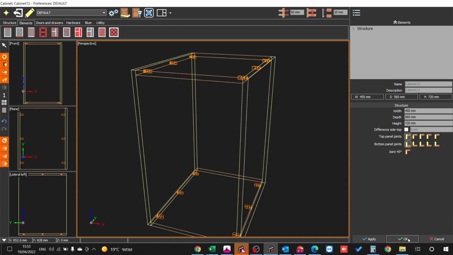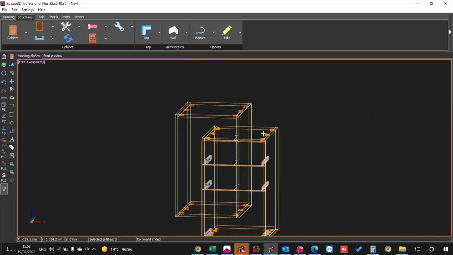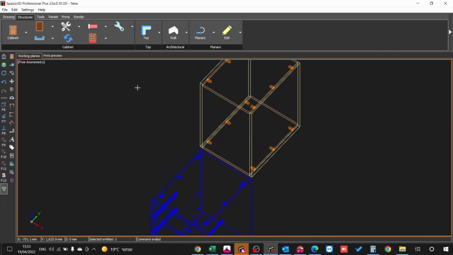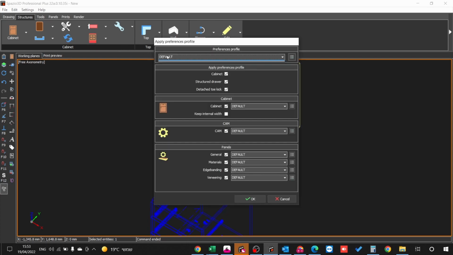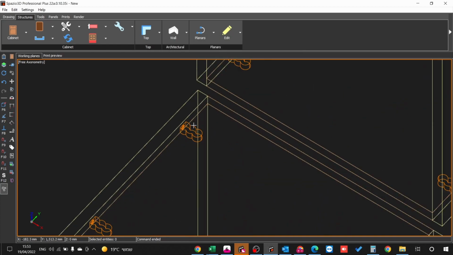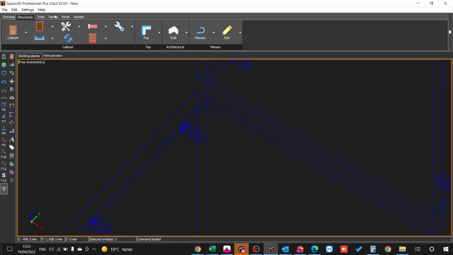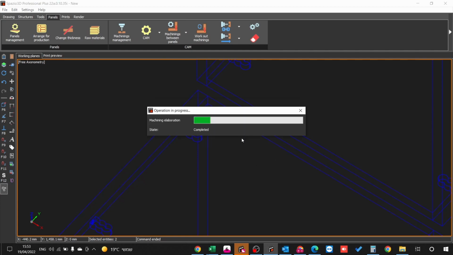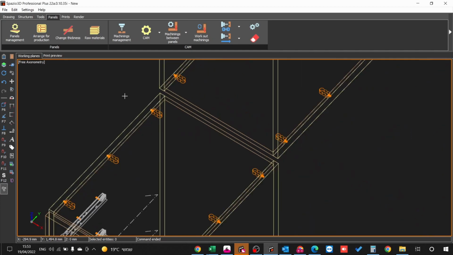Whatever we want. Or for example, if we created our cabinet like this, you see, and now we need to change the data only for the machining, for the Cabineo, we can go here, apply, in Cabineo example, and I want to export only the CNC information, not the material, not the cabinet management, just this. So in this case, you see that we exported only this part. So in here, we can work the machinings out, and we have the machinings as I need them.